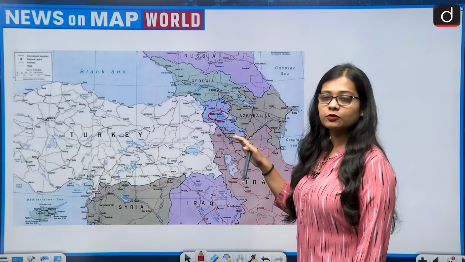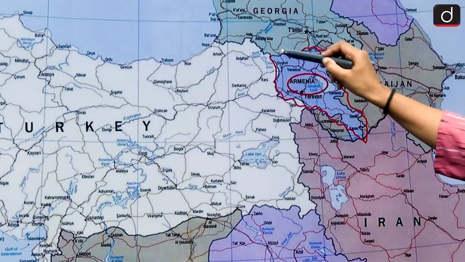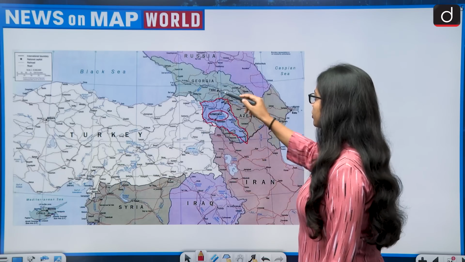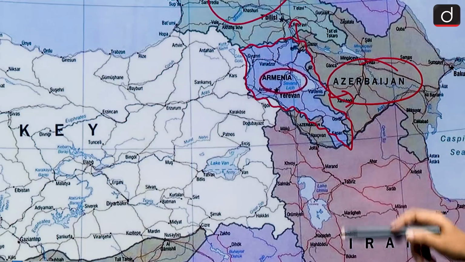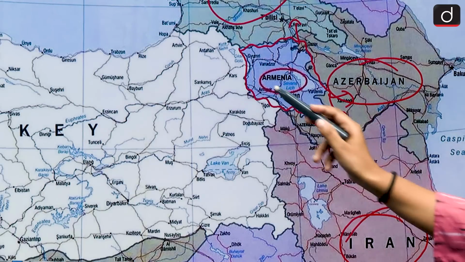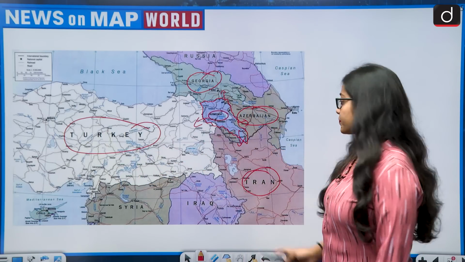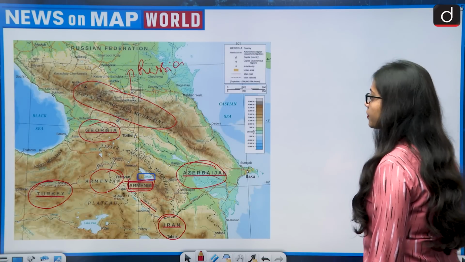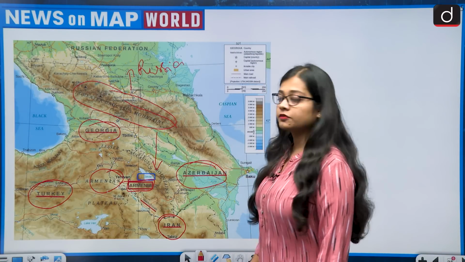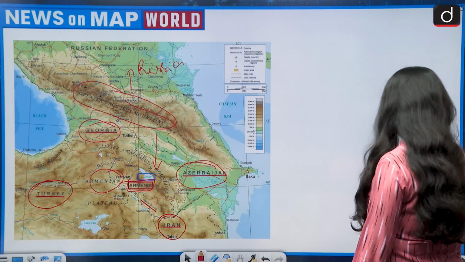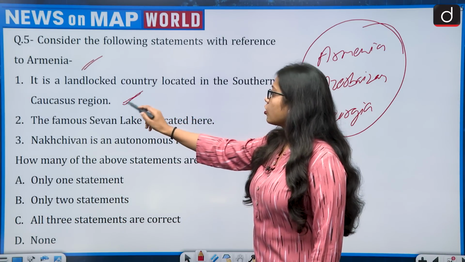This map will make things even more clear. See, this is the location of Armenia. So Armenia is a landlocked country because on north of it lies Georgia, on east of it lies Azerbaijan, on south of it is lying Iran, and on west of it is lying Turkey. So this is a landlocked country. And then let's again look at this map of the Caucasus mountain. So this is the location of the Caucasus mountain and Armenia is lying south to it. So the first statement becomes correct, that it is a landlocked country located in the southern Caucasus region.